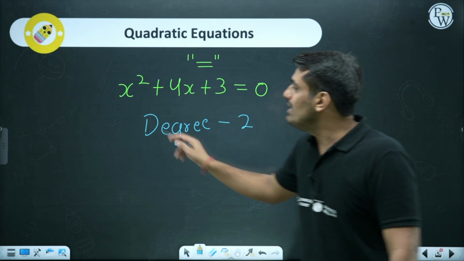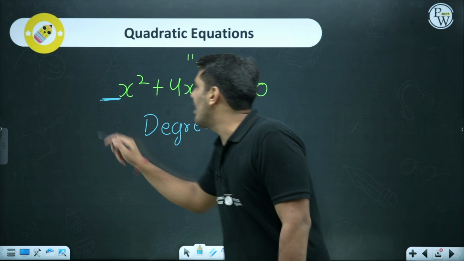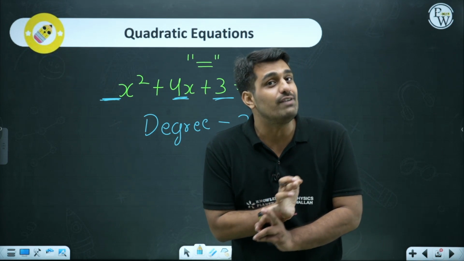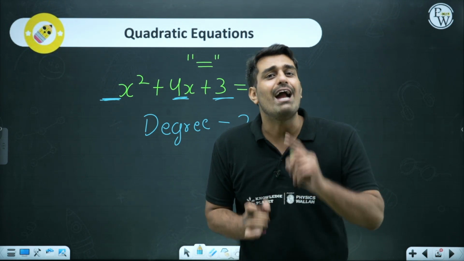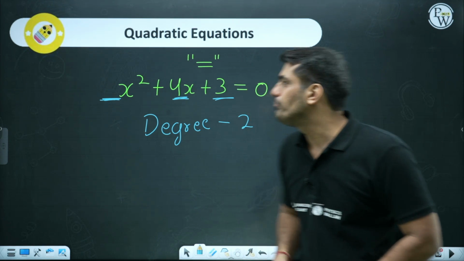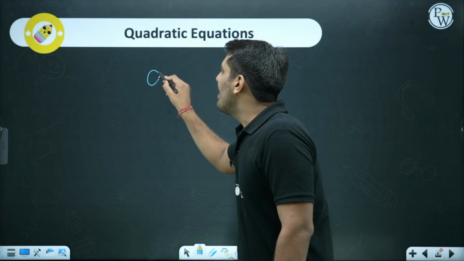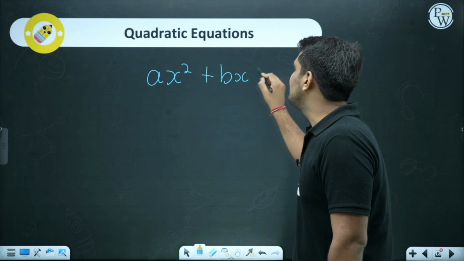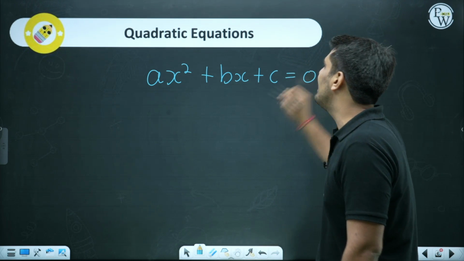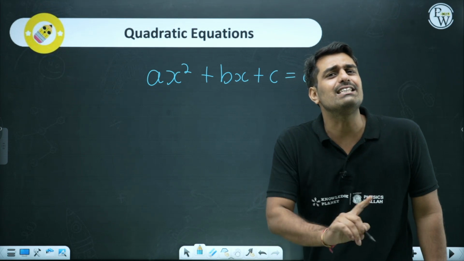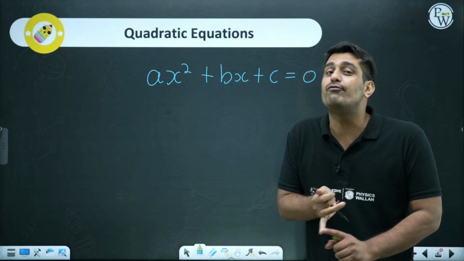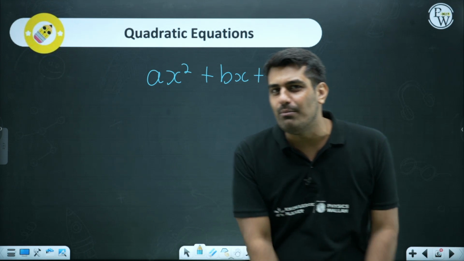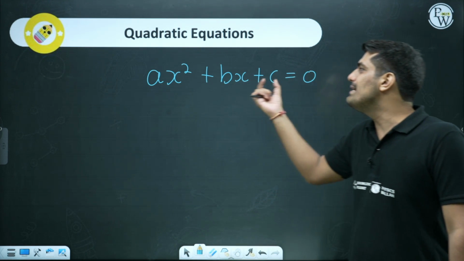Apart from that, we must talk about the coefficients of x square, the coefficient of x and the constant value. These are the three important things which we have in quadratic equation. How and why, what important role do they play? We have a general way by which we can write a quadratic equation: ax square plus bx plus c. This is a general form in which we write a quadratic equation. And you will realize why I am writing in this form, because there will be a formula which I told you is a foundation stone of this chapter, a quadratic formula that will be using this a, b and c.